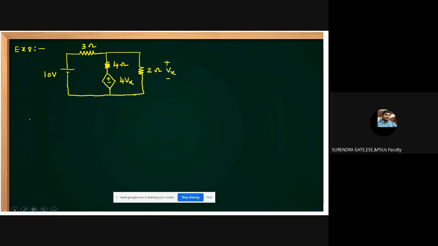Yes, friends. Find the current through the 4 ohm resistor. Can anybody find this one? Find the current through the 4 ohm resistor.